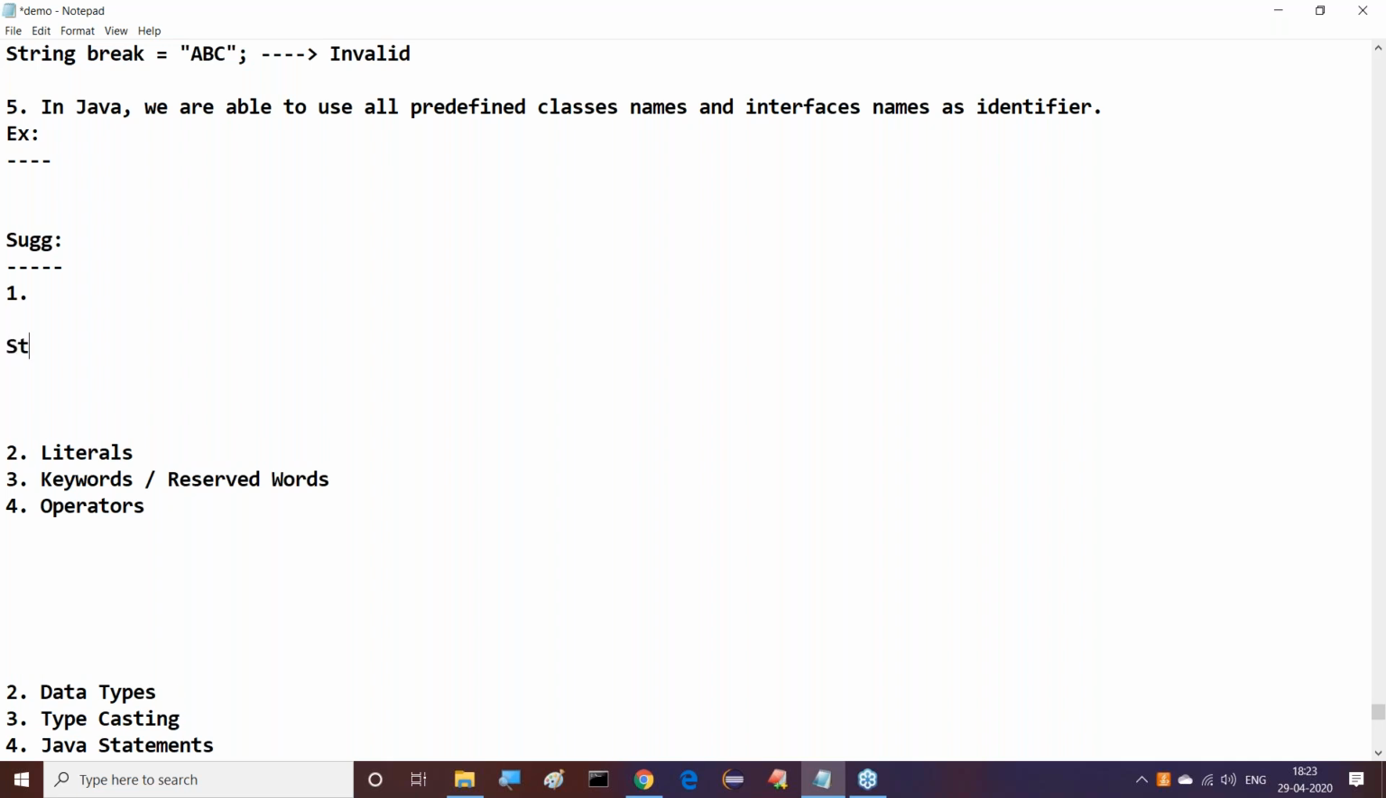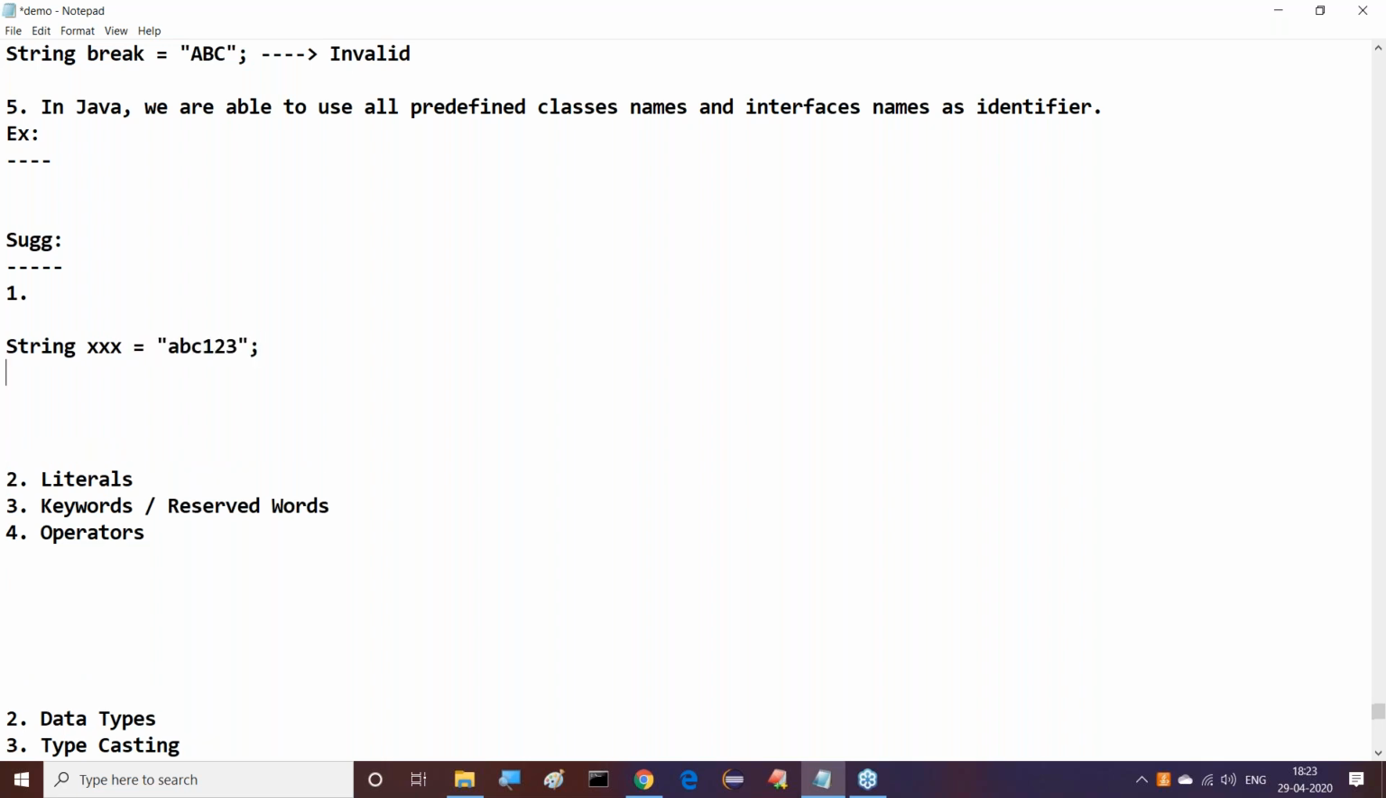Guys, all of you understand it. String XXX is equal to ABC123. Guys, all of you observe this, and all of you must respond whenever I'm asking questions. String XXX is equal to ABC123. Good. Next one is string ACCNO is equal to ABC123. Tell me guys, which one is more meaningful? Come on, I'm asking all of you now. Everybody has to give a response. Which one is more meaningful?